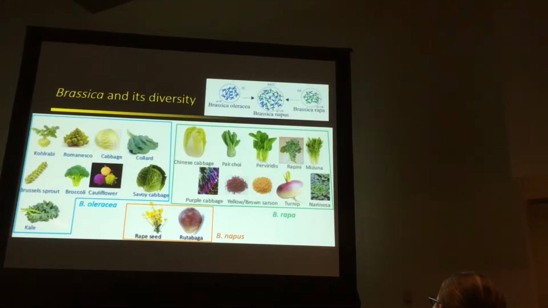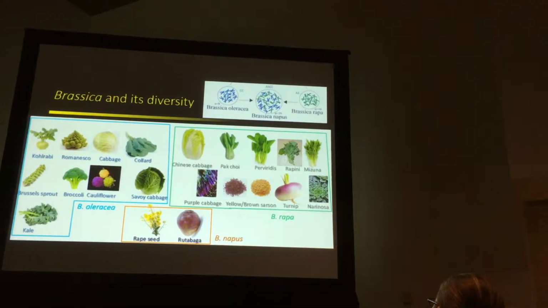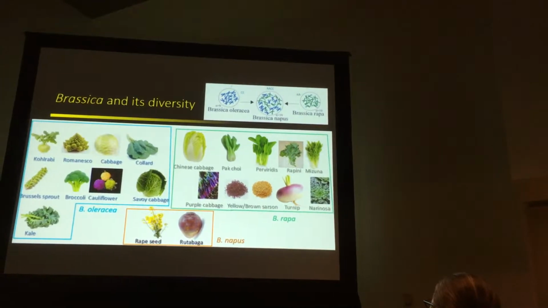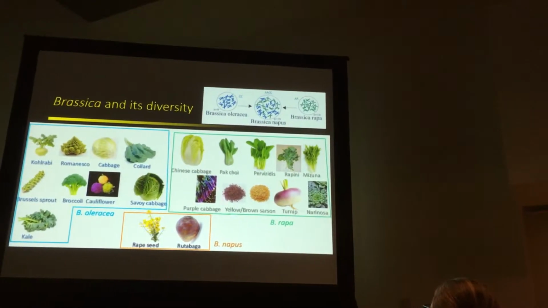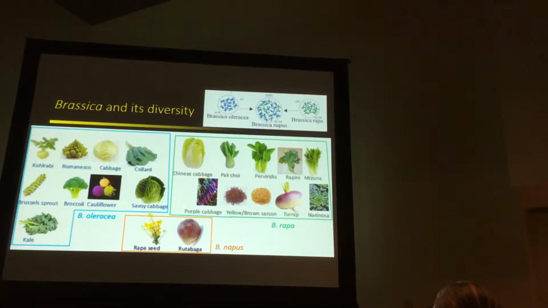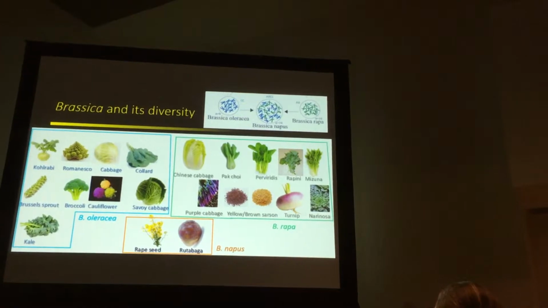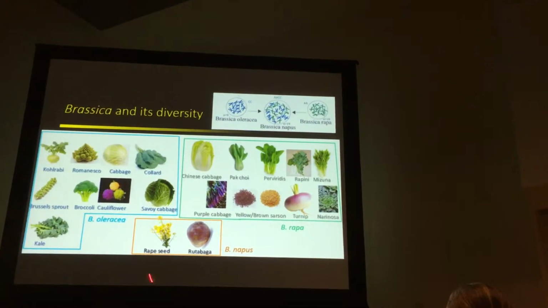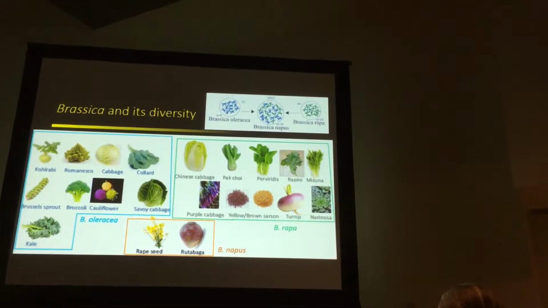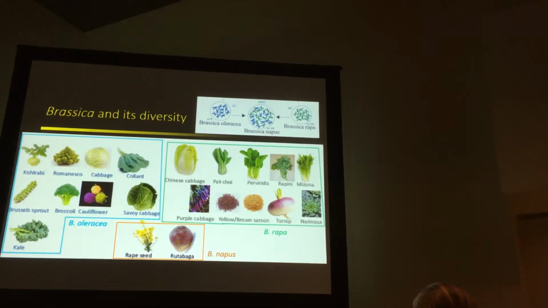At the left panel here, you have all the variations of the single species Brassica oleracea. You must be familiar with this because if you go to the market, you will see a lot of these crops. And on the right panel, here we have all the variations within Brassica rapa. Again, a single species. Look at their morphological variation due to domestication. And at the bottom, we have the allopolyploid Brassica napus. This rapeseed is famous for, you must know, canola oil. That's from the oil seed of this guy.